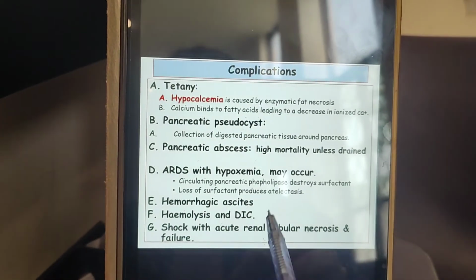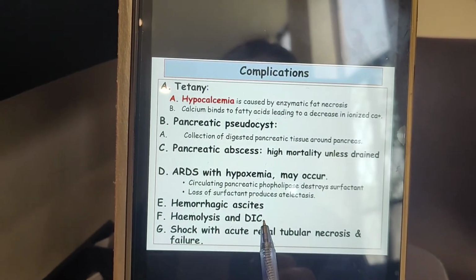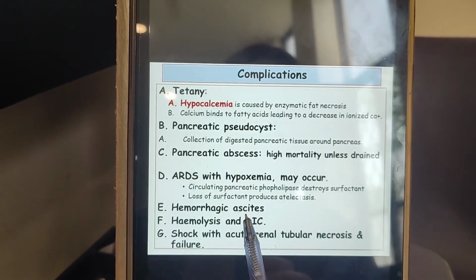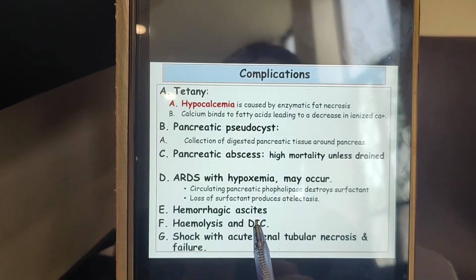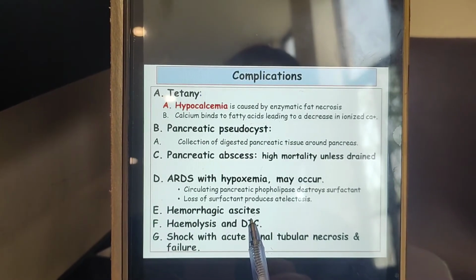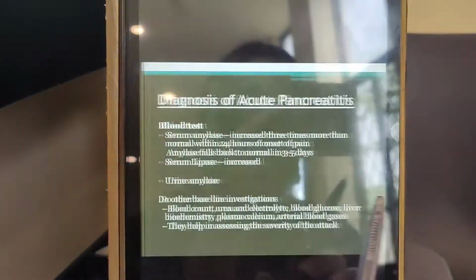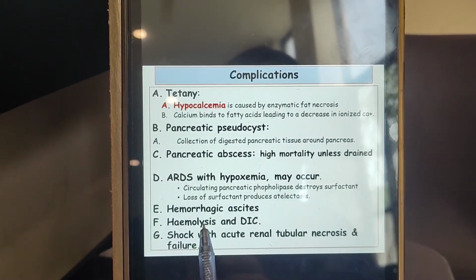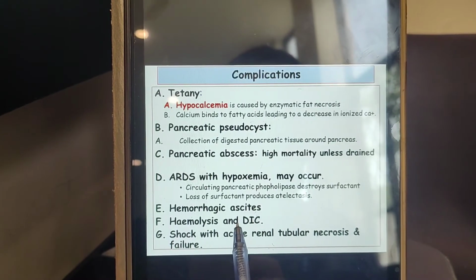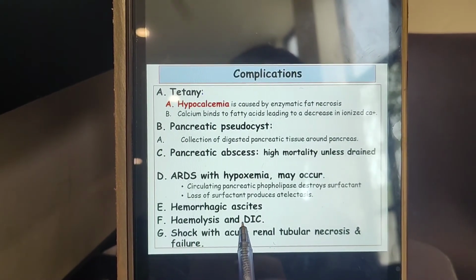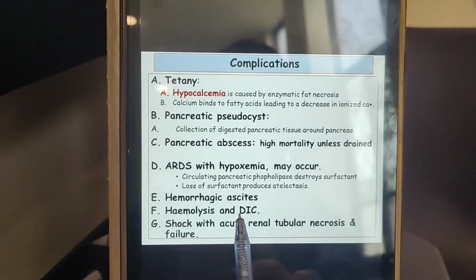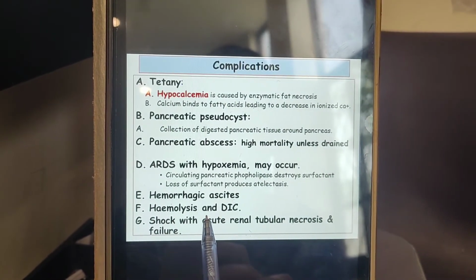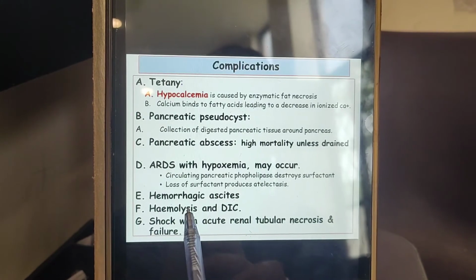And I told you that ascites does not only happen in chronic liver disease, it is also in many other things. It can develop in pancreatitis, so you always have to find the cause for the ascites. Pancreatitis can cause bloody ascites, and there can be hemolysis, and then DIC, that is disseminated intravascular coagulation, which means the circulatory system of the body will fail and the patient can go into hemolytic shock.